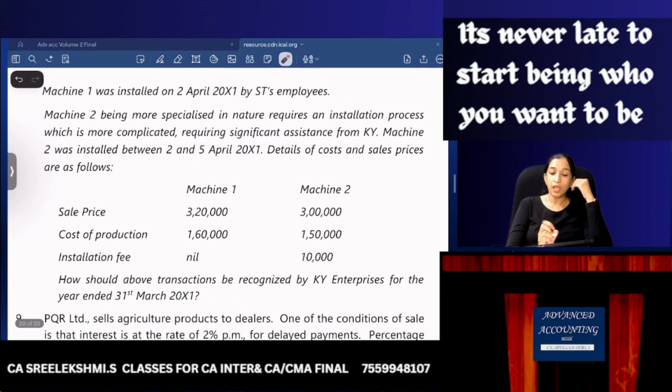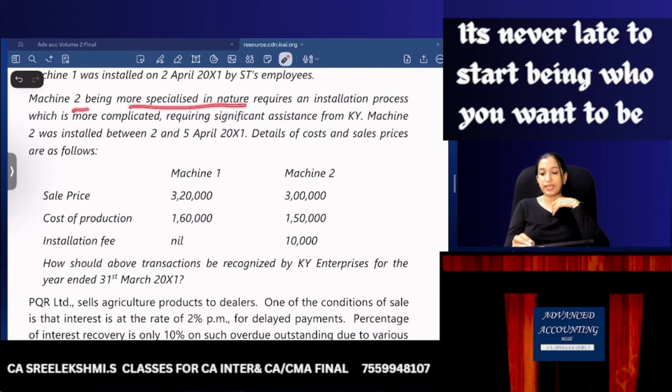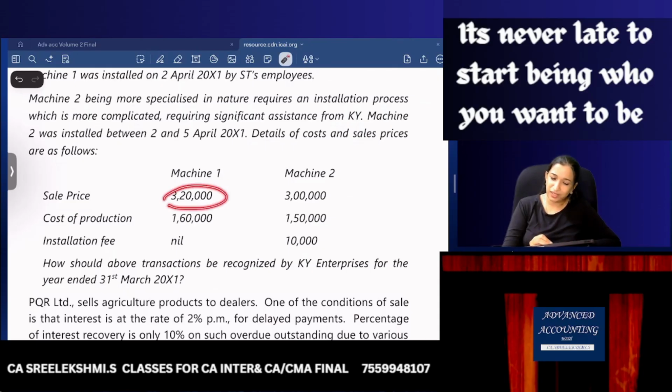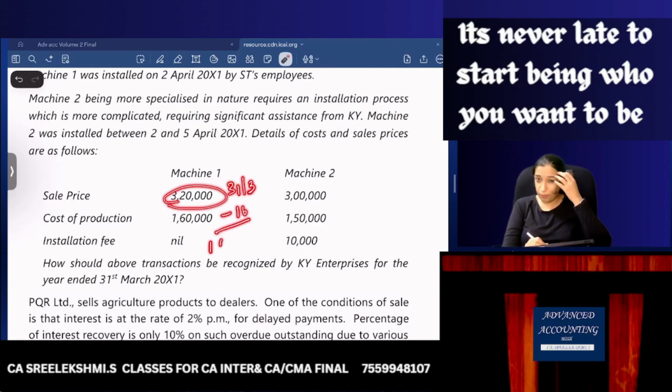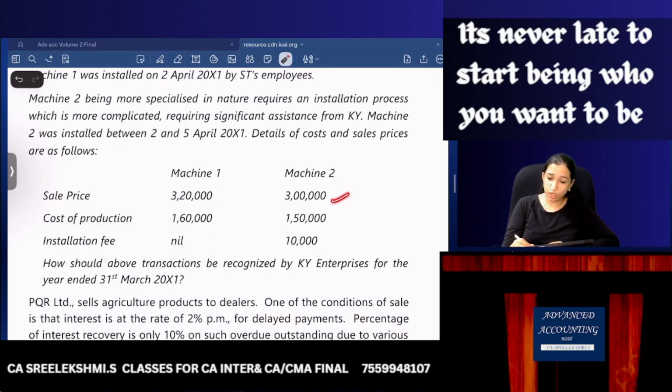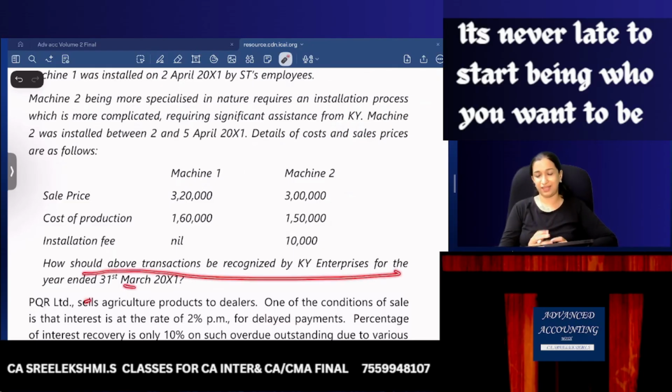Machine 2, being more specialized in nature, requires an installation process which is more complicated, requiring significant assistance from KY. Machine 2 was installed between 2nd and 5th of April. Details of cost and sales price are as follows. Machine 1, 31st March you recognize as revenue. Cost is 1,60,000, so a profit to be recognized is 1,60,000. Machine 2, 3 lakhs cost of production and installation fee. How should the above transactions be recognized?